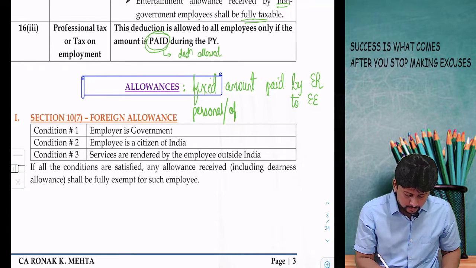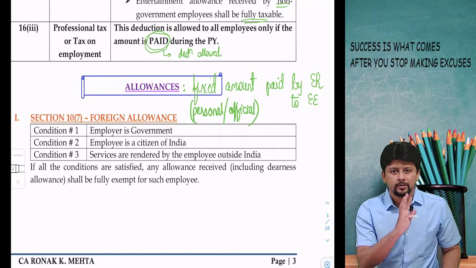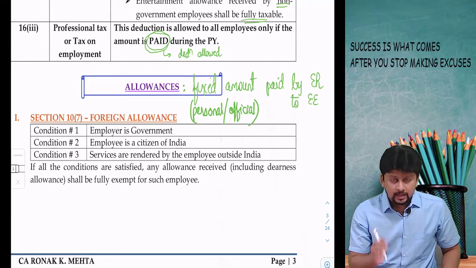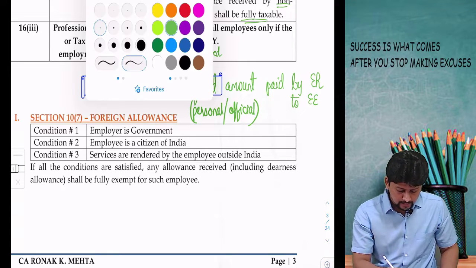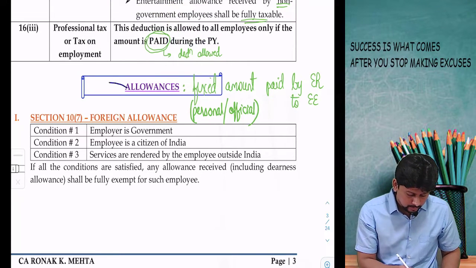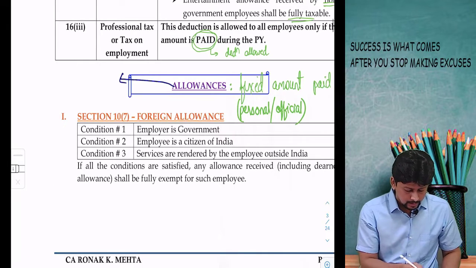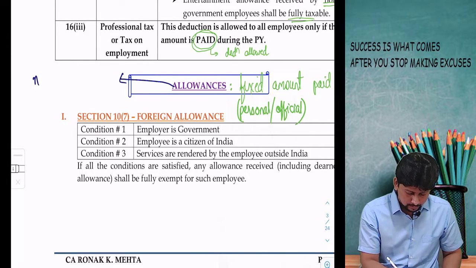This fixed amount can be paid for official purposes. Purpose beyond a point of time is irrelevant actually. It is a fixed amount, meaning the thing to remember is the allowance amount will not change.